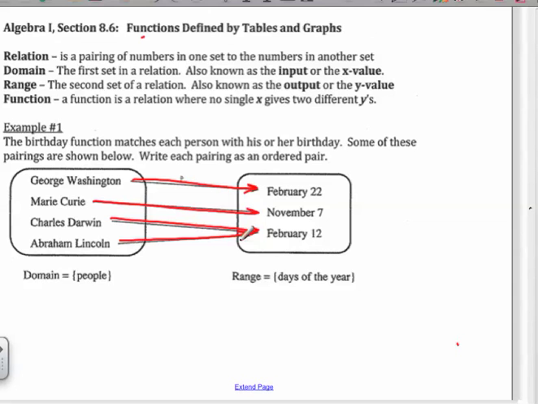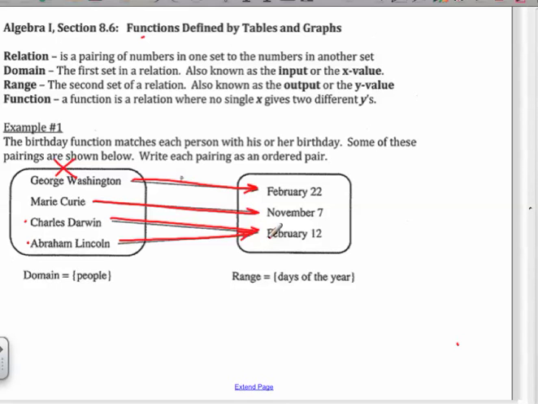Now let me ask you something. Is this a function? I've got two different x's that give me the same y. Is it a function, Miles? No, it is not. Anybody disagree? I disagree. And the reason I disagree is because you guys are confusing. I said no single x can give me two different y's. But I have different x's that give me the same y. Is that okay? Yeah. Sure.